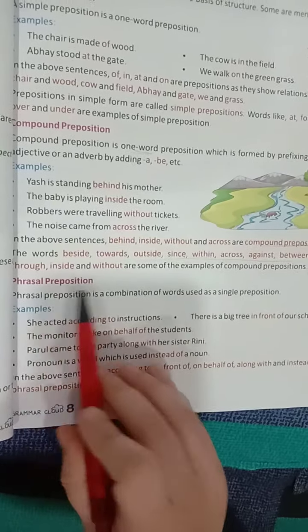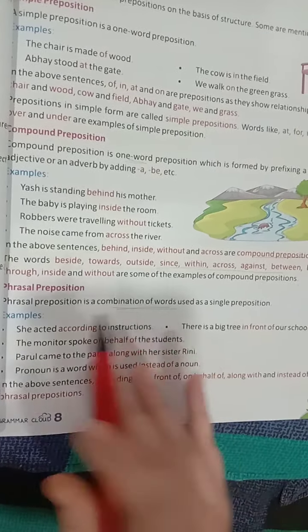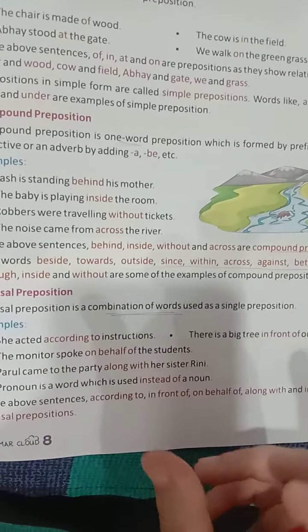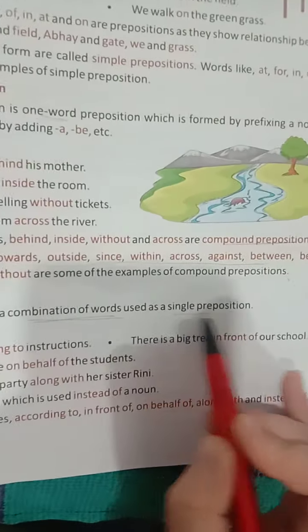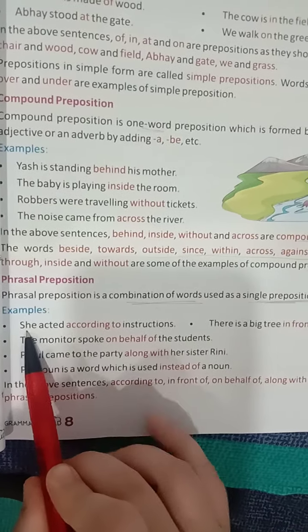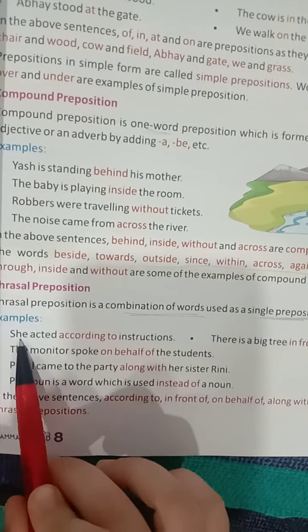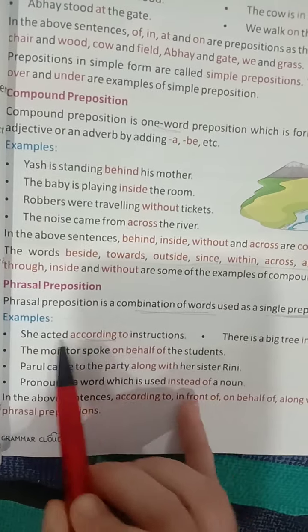Then comes the phrasal preposition. Okay, a phrasal preposition is a combination of words. What is a phrase? It's a combination of words. So it's a combination of words used together as a single preposition. For example, if we see, she acted according to instructions, according to is a phrase that is used as a preposition.